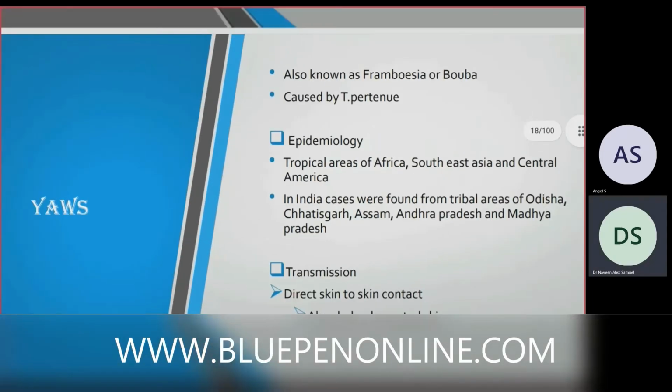Yaws disease is also known as frambesia or boba. It is caused by Treponema pertenue. Epidemiology: this disease is mainly found in Africa, Southeast Asia, and Central America. In India, there were a few cases in Orissa, Chhattisgarh, Assam, Andhra Pradesh, and Madhya Pradesh. The transmission is by direct skin-to-skin contact, through abraded or lacerated skin.